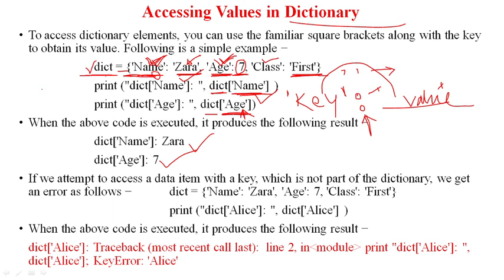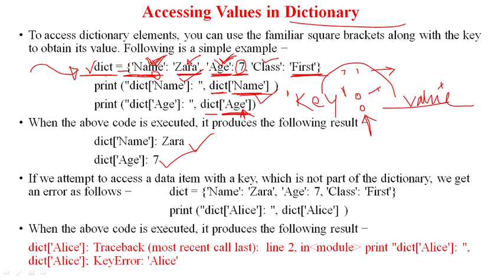Now let us assume that you don't know the content of a dictionary and you are trying to access elements from it. And you are not sure whether the key and value pair exists in that dictionary or not. In that case, what will happen? If you try to access keys which are not there in the dictionary, you can get an error.